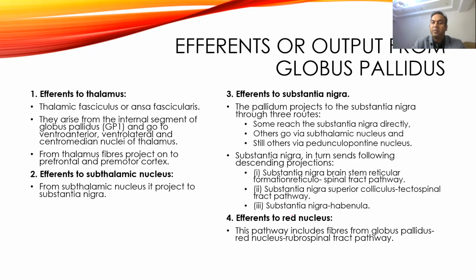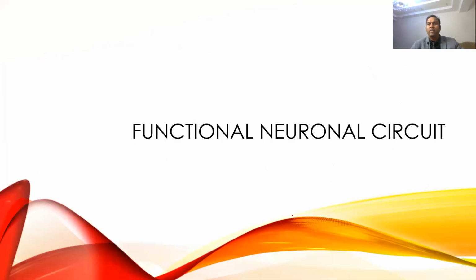And then also the substantia nigra sends fibers to the habenula. Then fibers also go to the red nucleus, and this pathway, where fibers go directly to the red nucleus, is usually related to the alertness of the body. So whenever you are doing voluntary movement, your alertness increases. Now you are sitting quietly, you start getting drowsy and all those things. But the moment you do any voluntary movement, you will feel a little bit more alert. It is because of this pathway going to the red nucleus. Then how does it work?